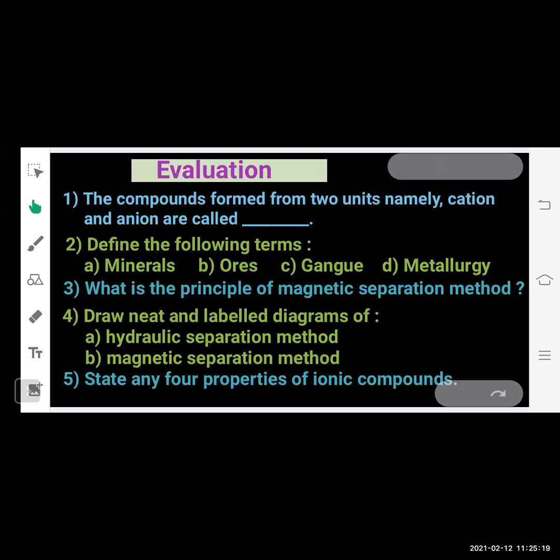Now look at the evaluation part. All these questions you have to solve in your notebook. First question, the compounds formed from two units, namely cation and anion, are called ionic compounds. Define the following terms: minerals, ores, gangue, metallurgy. What is the principle of magnetic separation method? And draw neat and labeled diagrams of hydraulic separation method and magnetic separation method. State any four properties of ionic compounds.